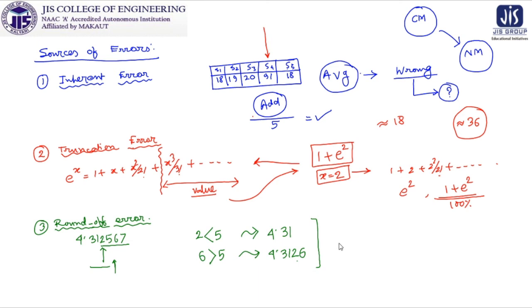I will give one open question to you: if I want to represent my number up to 3 decimal places, then it will be 4.31. This is the position, this is 2, and the next number is 5. So 5 is not greater than 5, 5 is not less than 5, it is 5. So my open question to you is that if it is 5, then what will be the case?